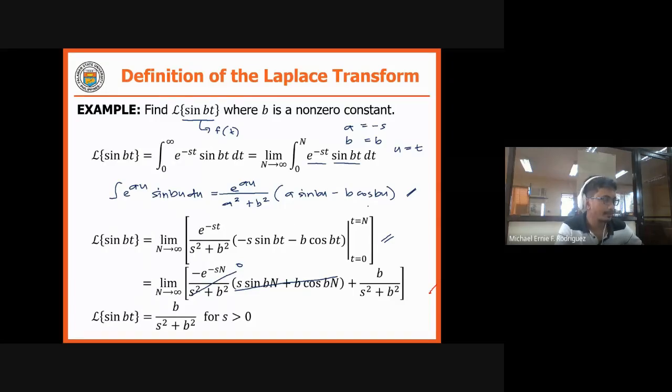So therefore, in this part, to solve for the Laplace transform, we need to apply the definition, which is the integral of e raised to negative st times f of t dt with limits from 0 to infinity. We need to use that definition in solving for the Laplace transform, so we must take note of that definition.